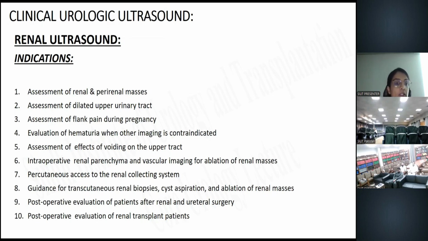Now, the clinical urological ultrasound. We are going to discuss a few ultrasounds which we do in the field of urology. First we will be discussing the renal ultrasound.